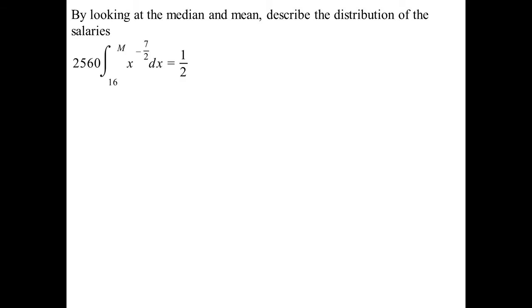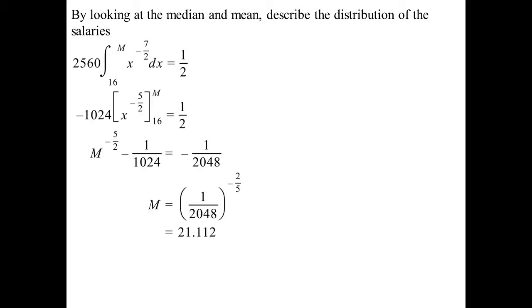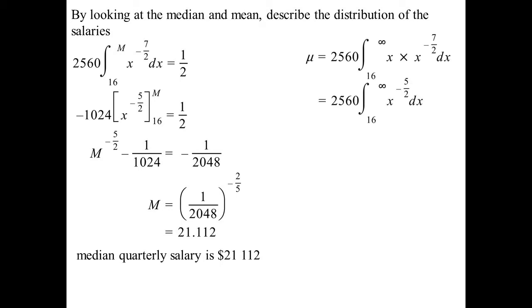The first point was 16. So we're going from 16 to the median. We want that integral to be a half. So add 1 to the power over the power. And when we solve that, we get 21.112. But remember, this is measured in thousands of dollars. So the median quarterly salary, $21,112.